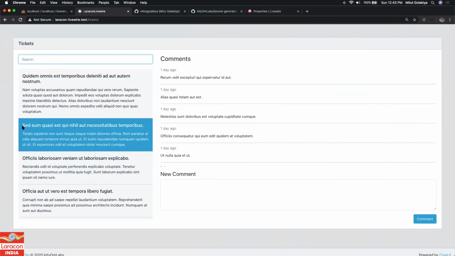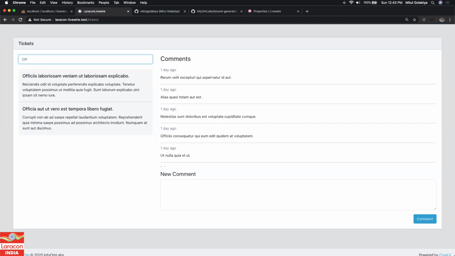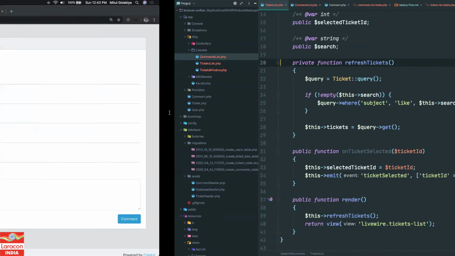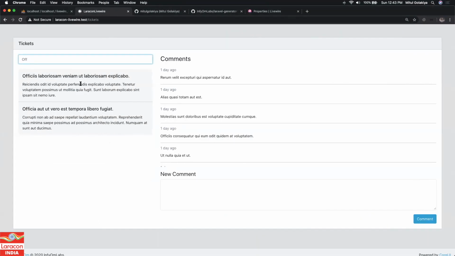So say like this ticket is selected, right? Now I am writing OFF. So you see now the ticket is not selected, but comments are still visible. So we got one bug. How can we solve that? So what is happening? Our selected ticket ID is no more present in this particular result.